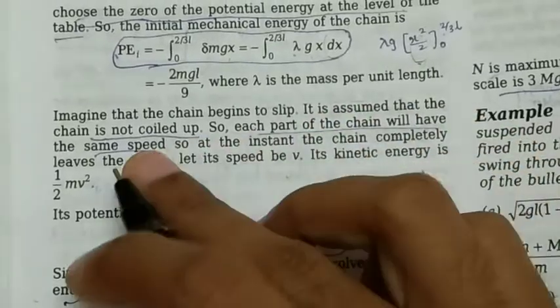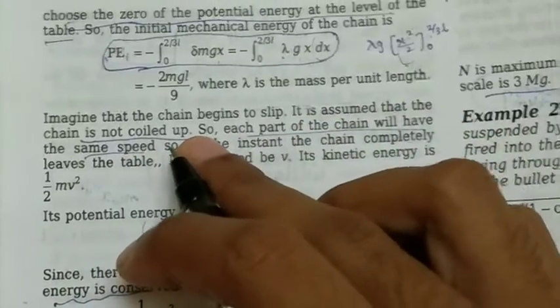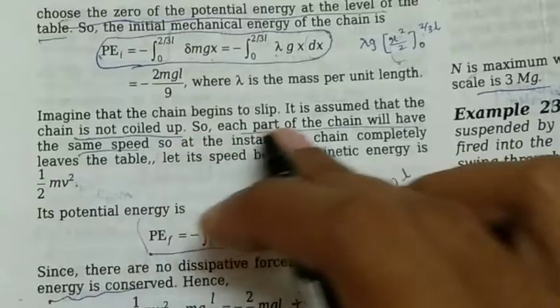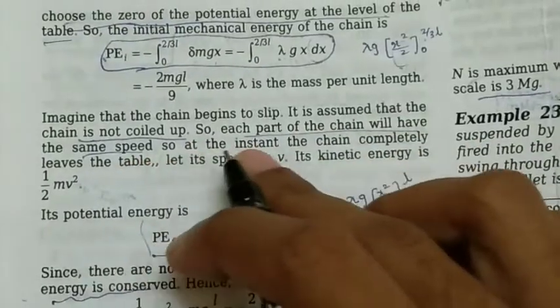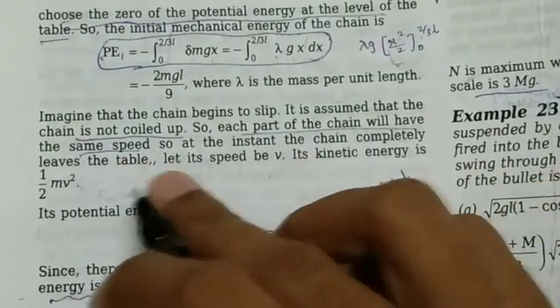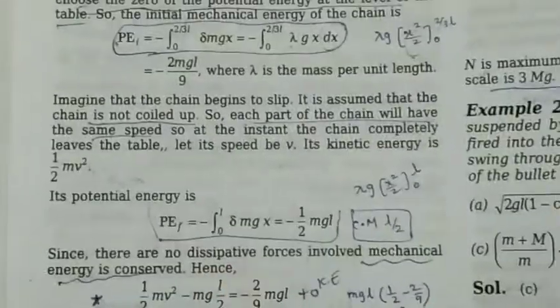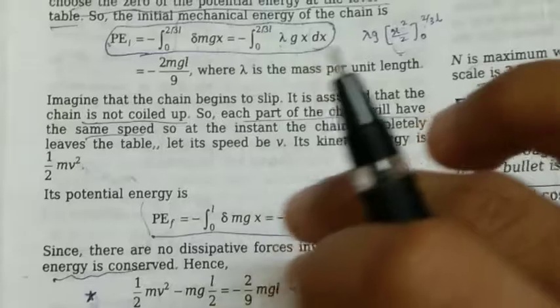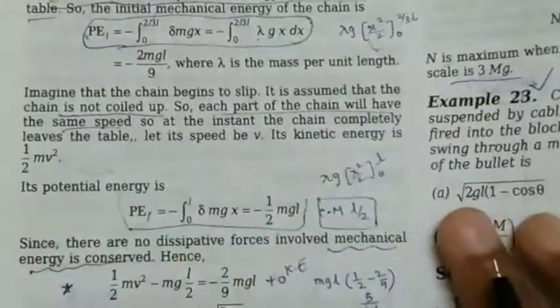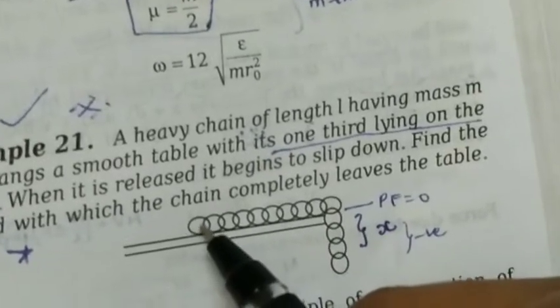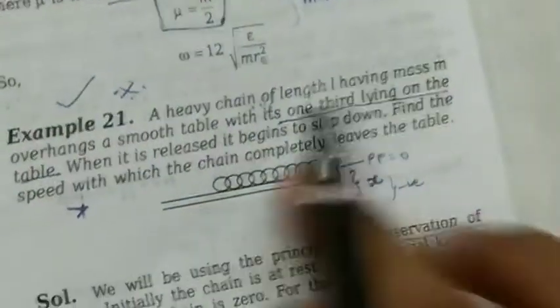Now imagine that the chain begins to slip. It is assumed the chain is not coiled up. So we have to think that the chain is not coiled up, so each part of the chain will have the same speed. At the instant the chain completely leaves the table, let its speed be v. Because the chain is not coiled up, as this part moves, this end also moves. That is, as this end of the chain moves, the other end would also move with the same velocity, because it is not coiled up.